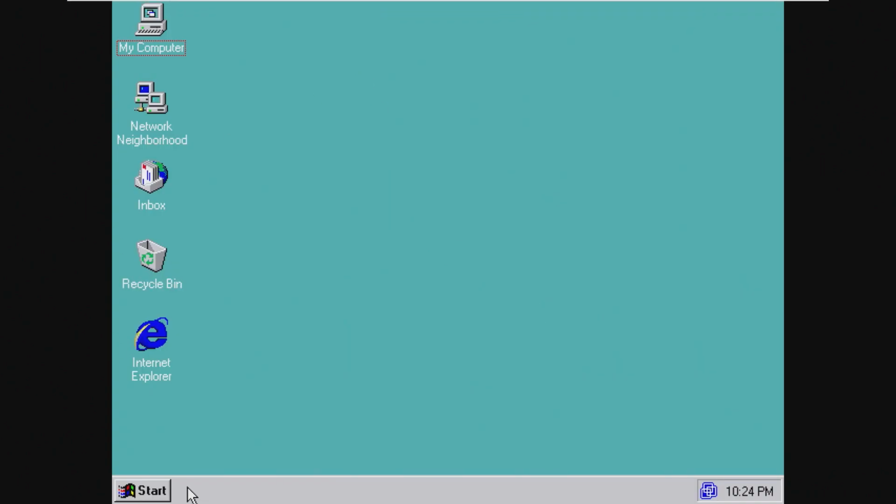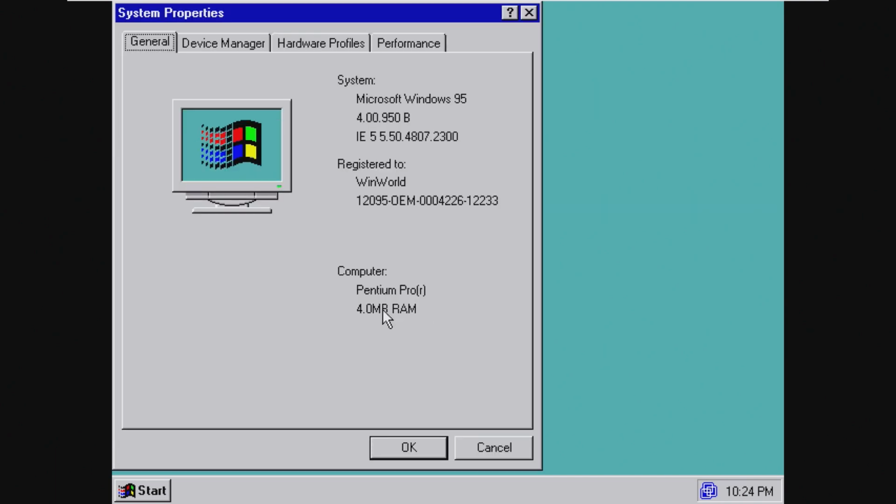All right, so we actually did get an error at the beginning. The display adapter is not configured properly. It wants us to install a new graphics driver, but we're in. VMware Tools just didn't start, and the graphics drivers obviously messed up a little bit. But we booted. We are in Windows 95. Okay, VMware Tools did start, but the graphics drivers didn't have enough RAM to start. But there we are. 4 megabytes of RAM.